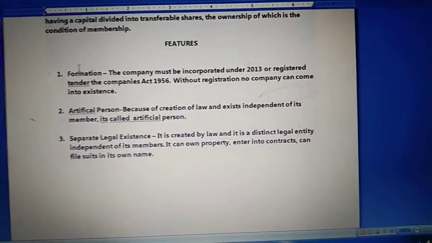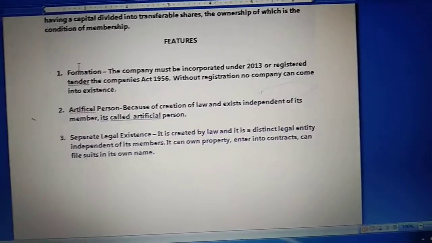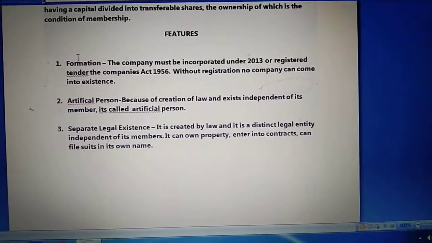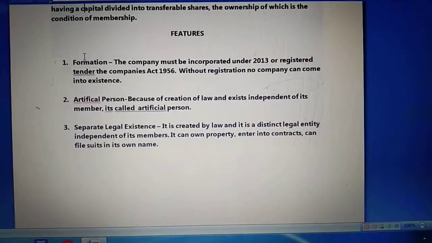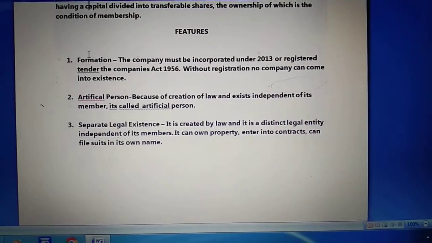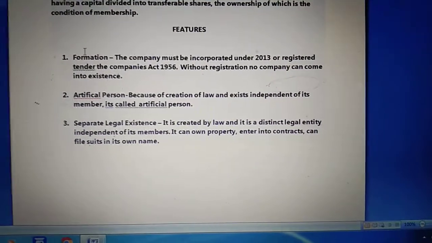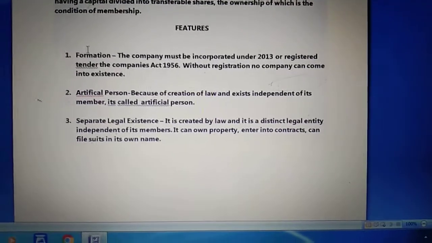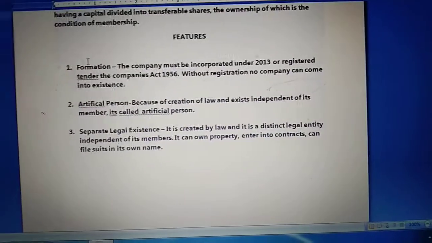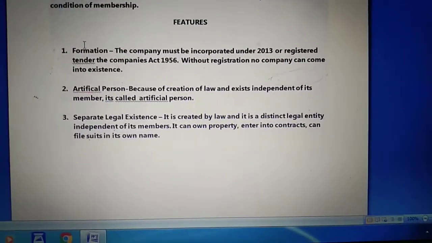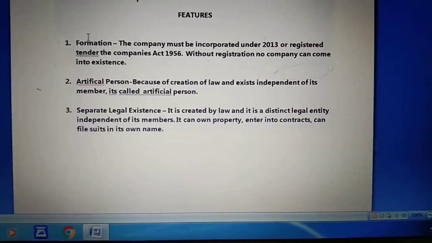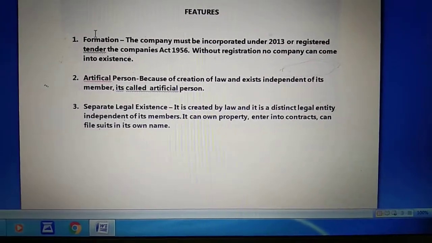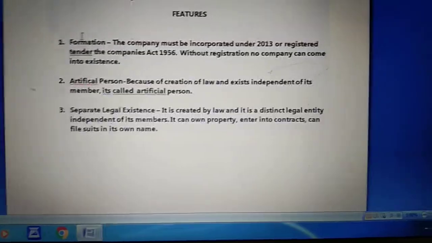That is the reason we say the formation of a joint stock company is a difficult, lengthy, complicated and very expensive process, because when we incorporate the company under the Act of 2013 or register it under Company Act 1956, it takes a lot of time. So that is the first feature of a joint stock company.